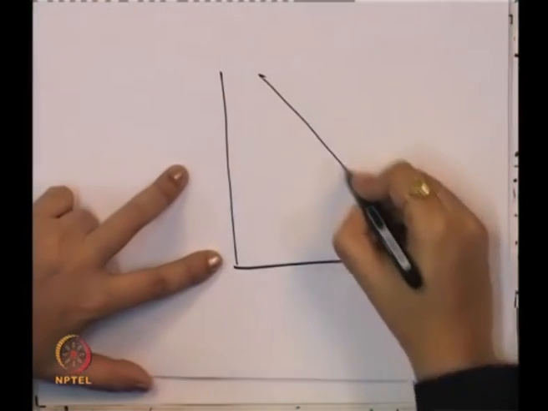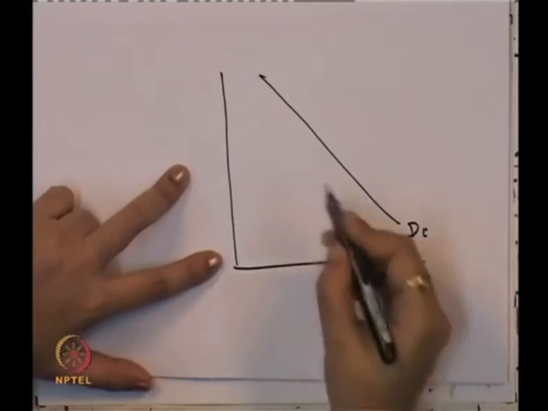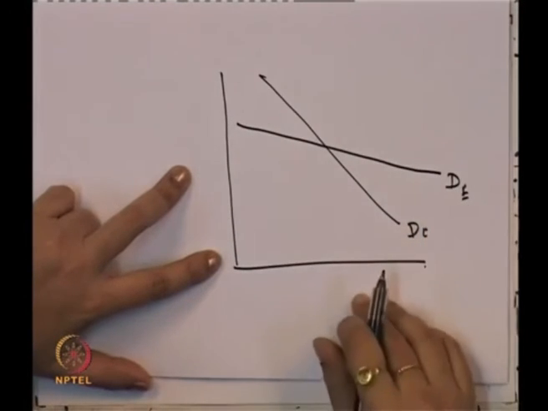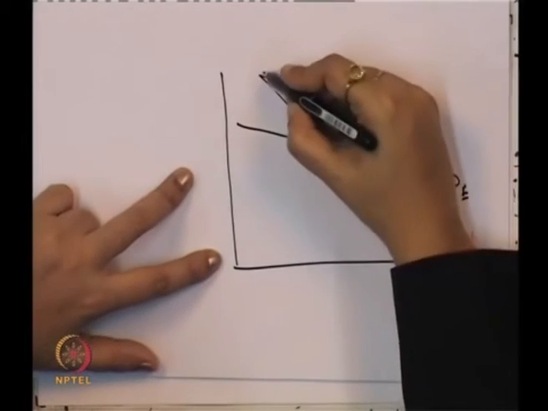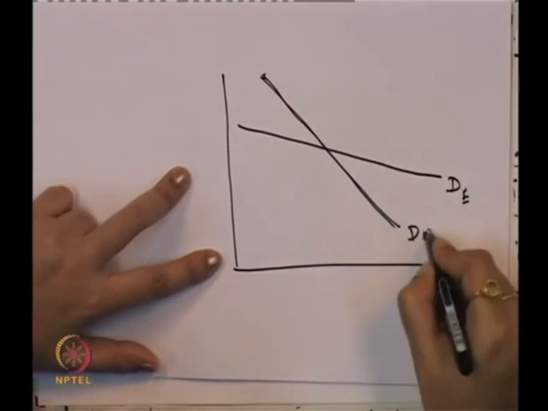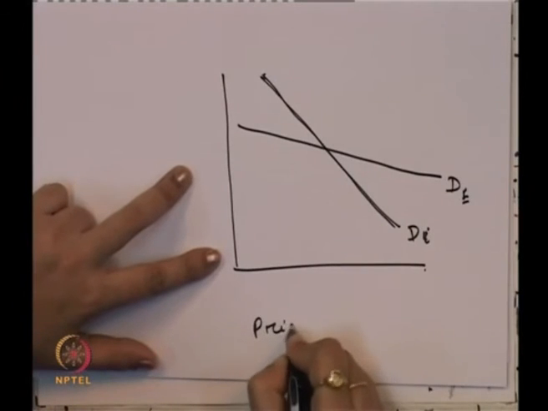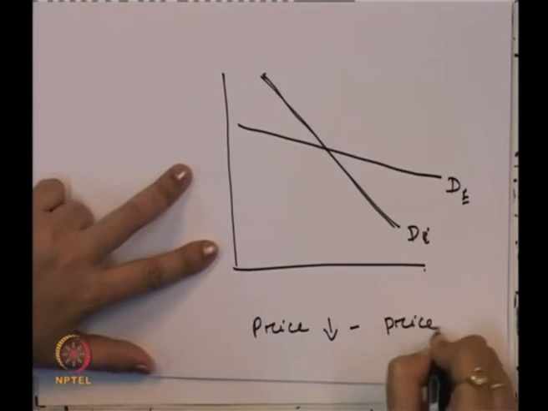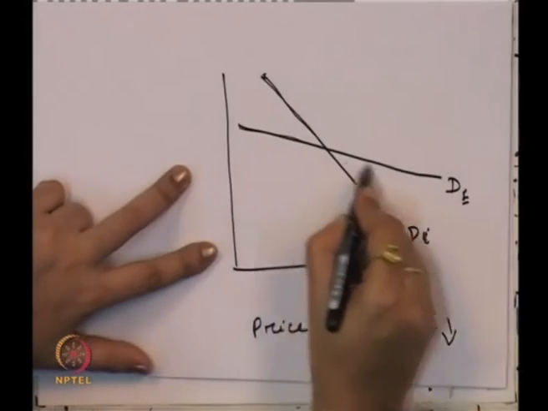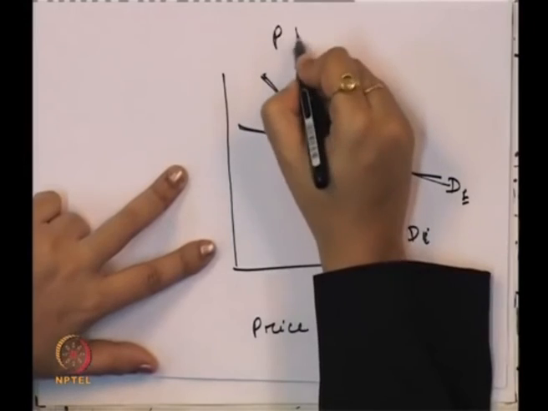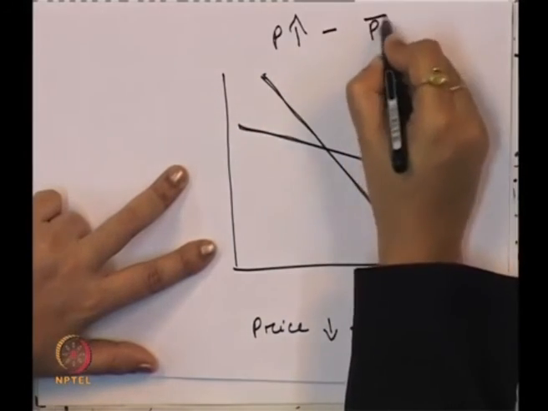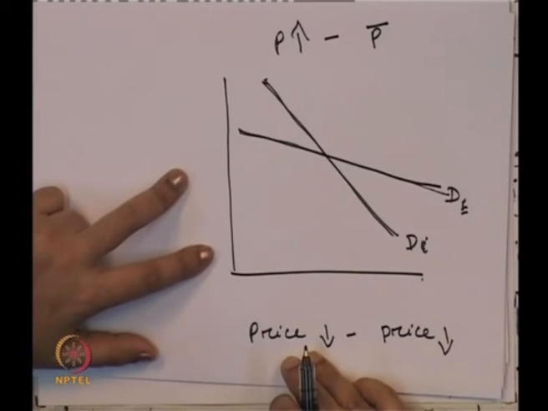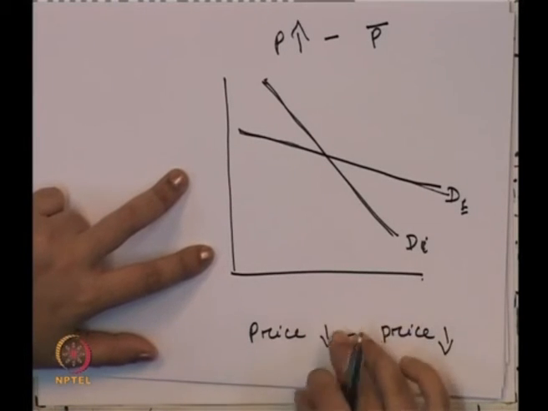One is the inelastic demand curve, and the other is the elastic demand curve. The inelastic demand curve applies when price decreases and the other firm also decreases the price, and the elastic one applies whenever there is an increase in the price and the other firm keeps the price constant. So ideally, what will be the demand curve for the firm?